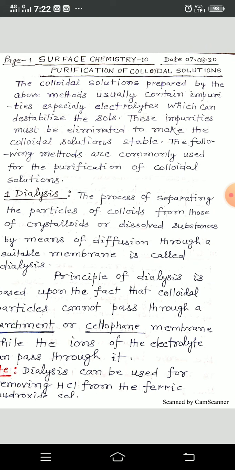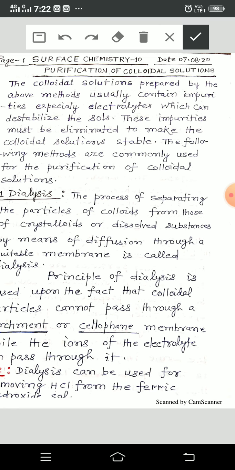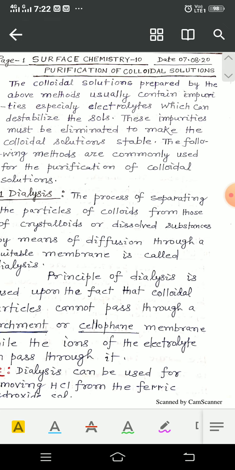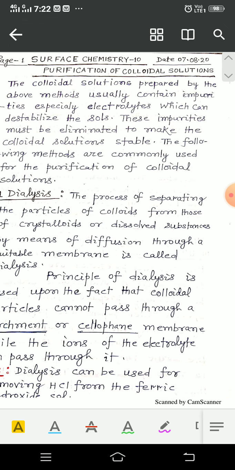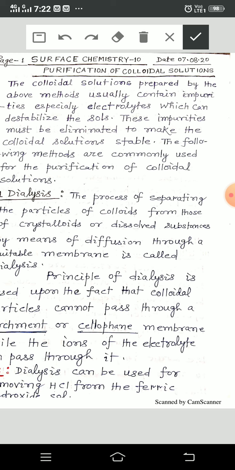Purification of colloidal solutions. The colloidal solutions prepared by the above methods usually contain impurities, especially electrolytes, which can destabilize the sols.